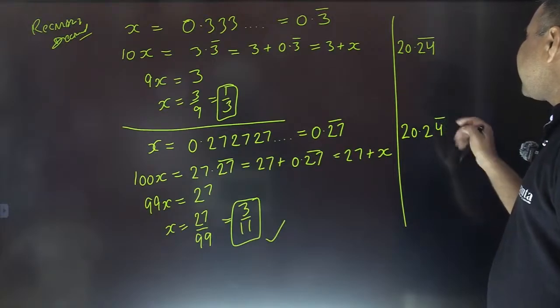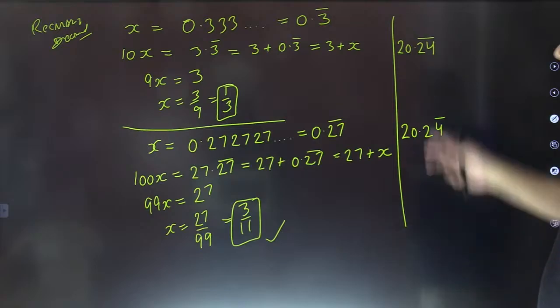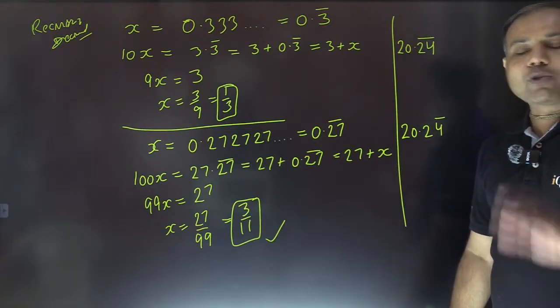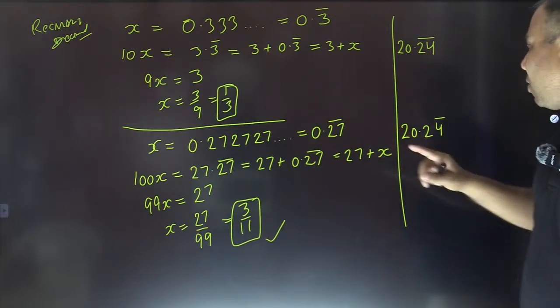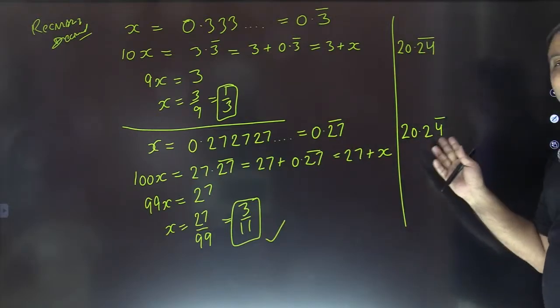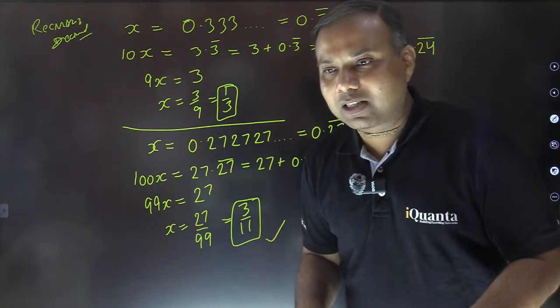Only 4 is there in the repeating block. That could be one of the cases, and I think that these two are sufficient. So what is going to happen is, either our repeating block starts just after the decimal, or there may be some digits before the repeating block starts. So these are two examples. These are the two varieties of answer we are going to get.